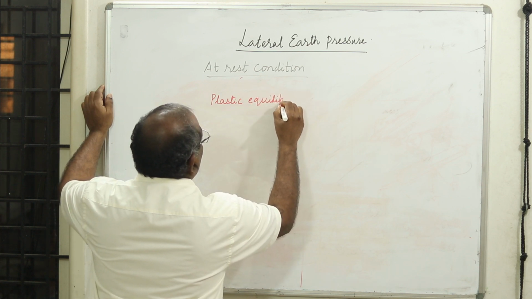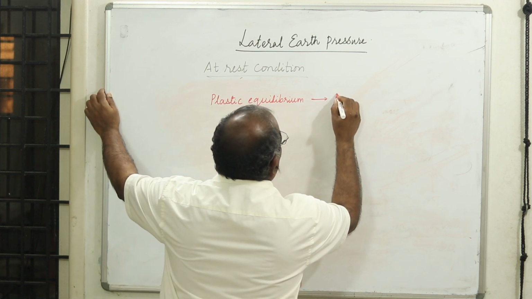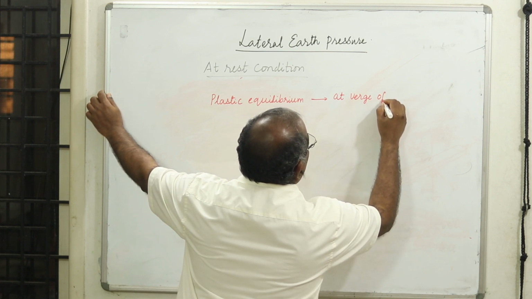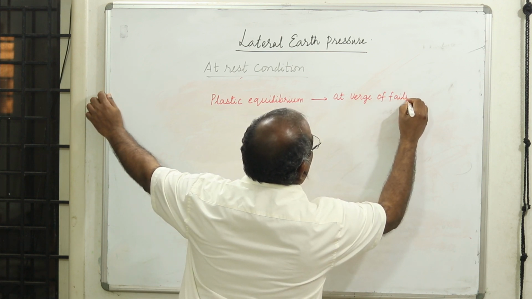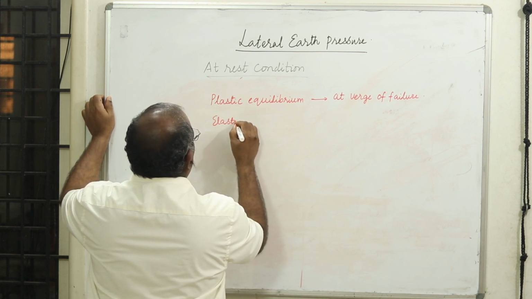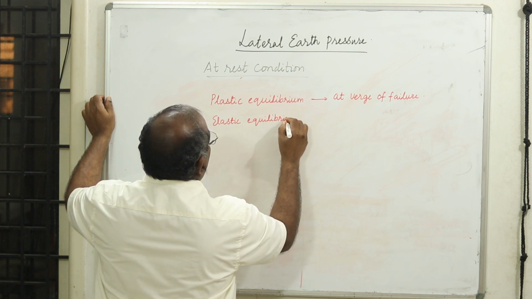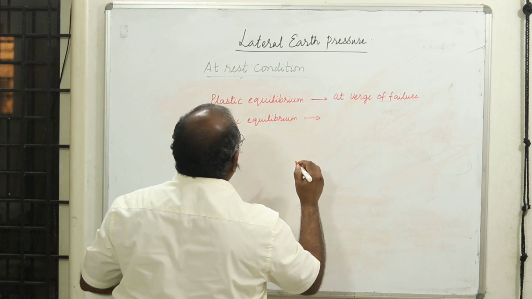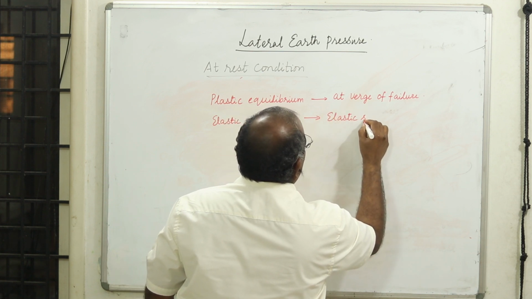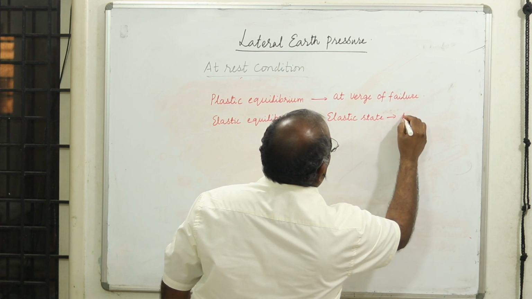It is at the verge of failure. Please understand this term, verge of failure. Then you have elastic equilibrium. Still it is deforming, but it is in the elastic state. Failure not reached.